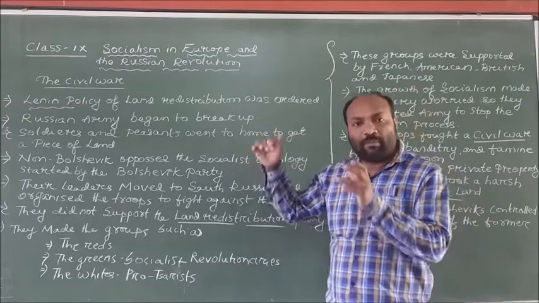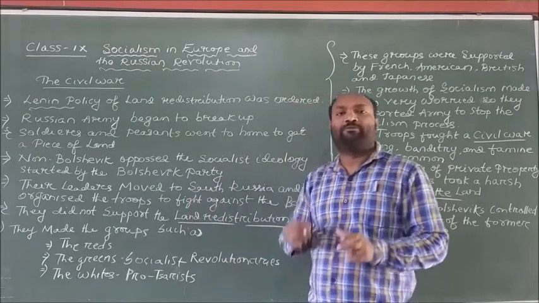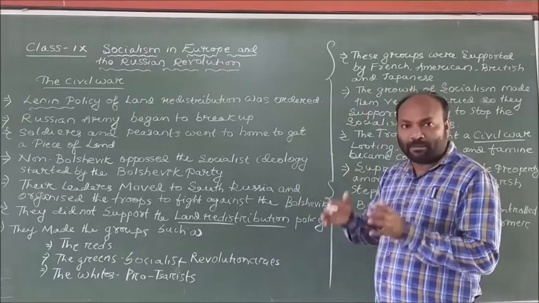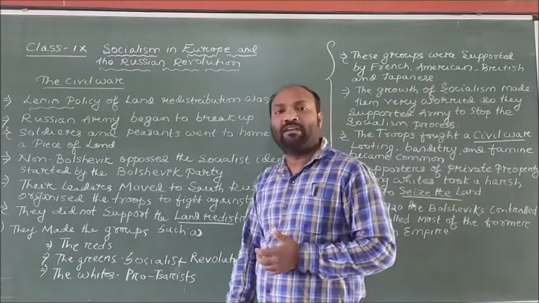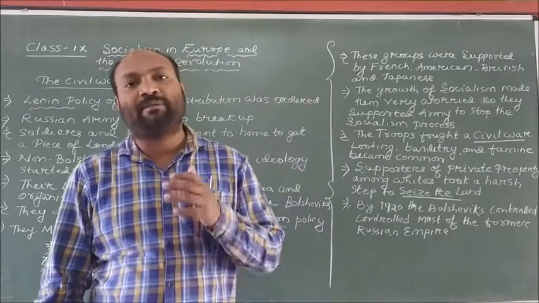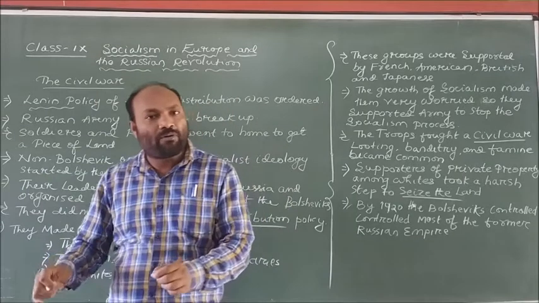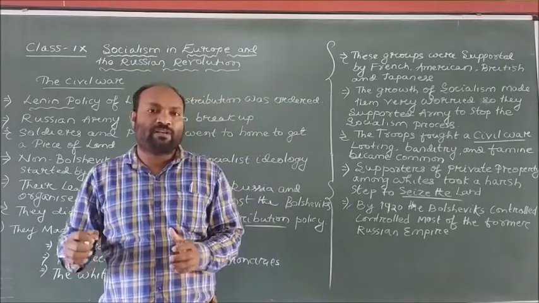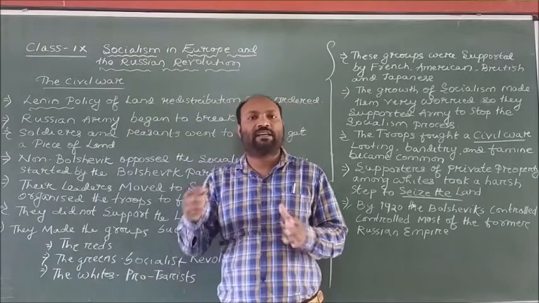In order to oppose Lenin's theories, they formed groups and started revolting against the Bolshevik party. These groups were the Whites, the Reds, and the Greens.